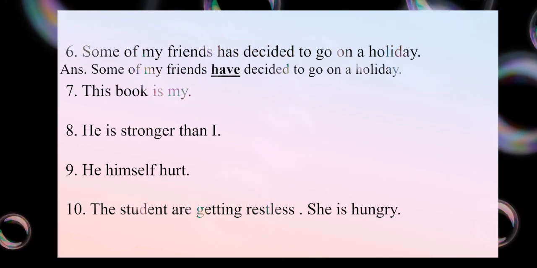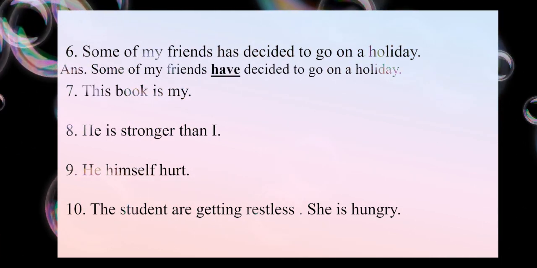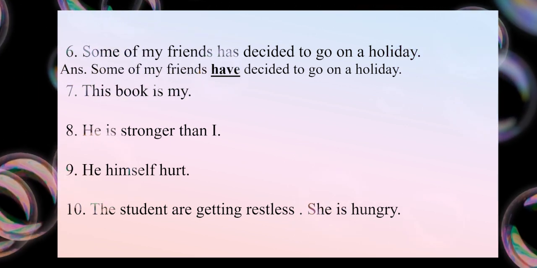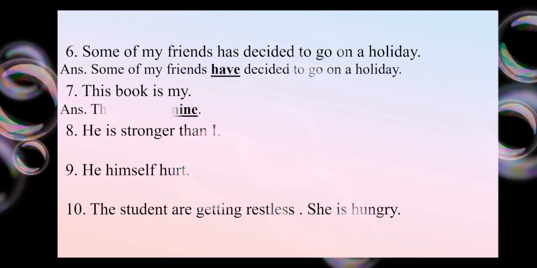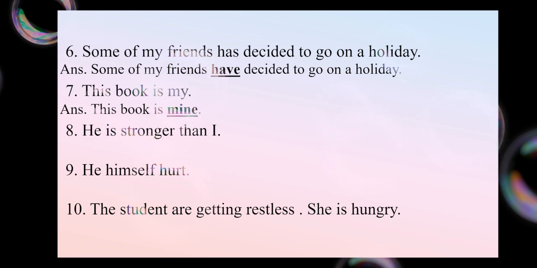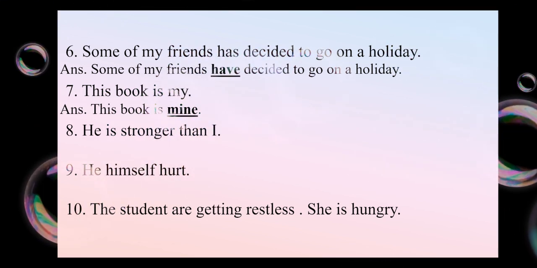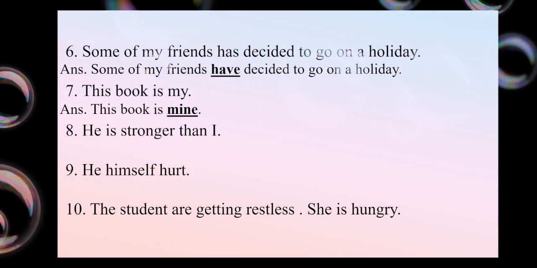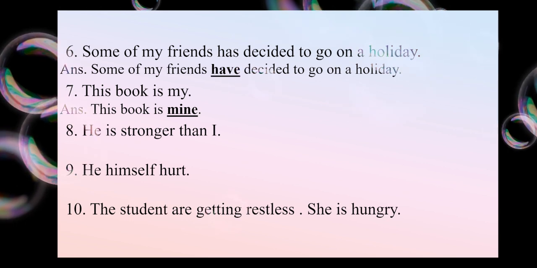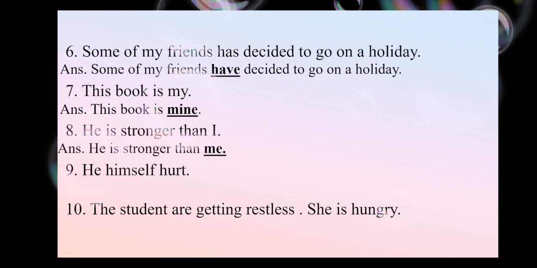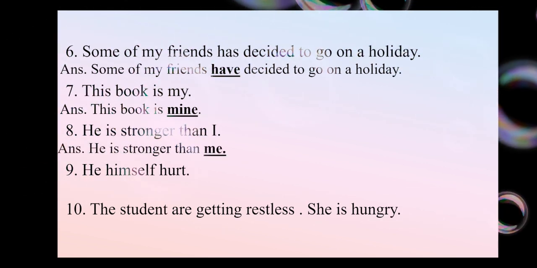So some of my friends have decided, this book is mine. No. This book is mine. I want to show possession of that book. Okay, so I'll be using mine here. He is stronger than I. No, I'll not be using I here. I'll be using he is stronger than me.